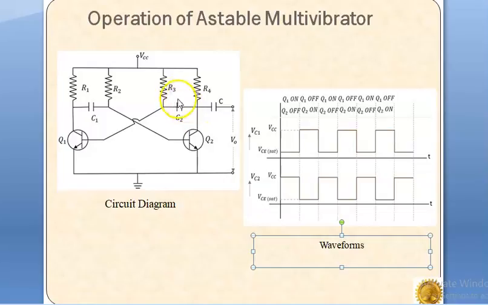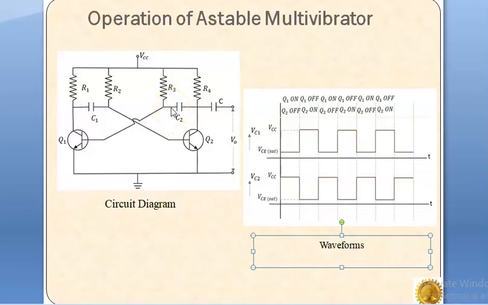Now, as this potential is at 0 value, the capacitor C2 will start charging through the resistor R3 in this path. So the voltage across the capacitor C2 will increase.